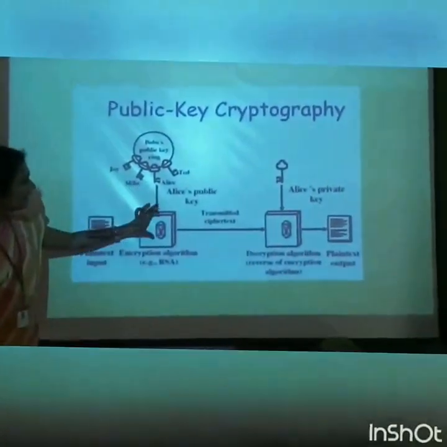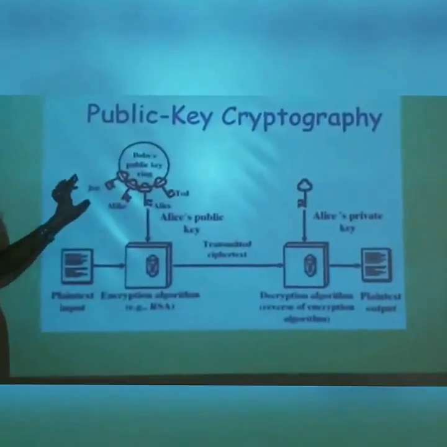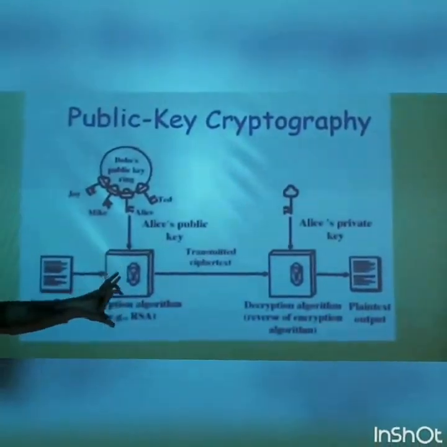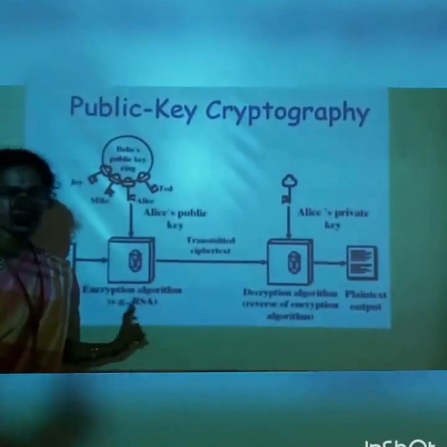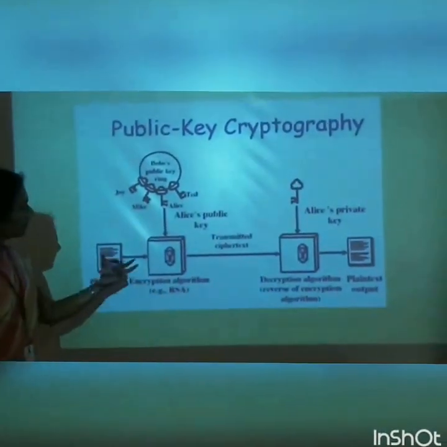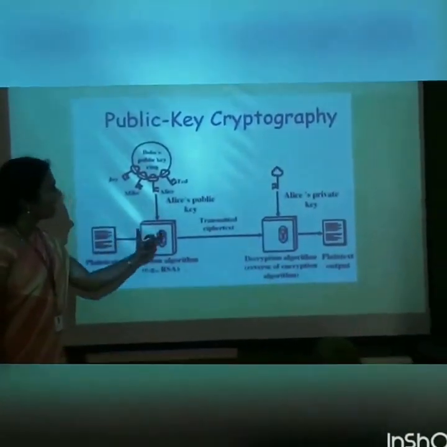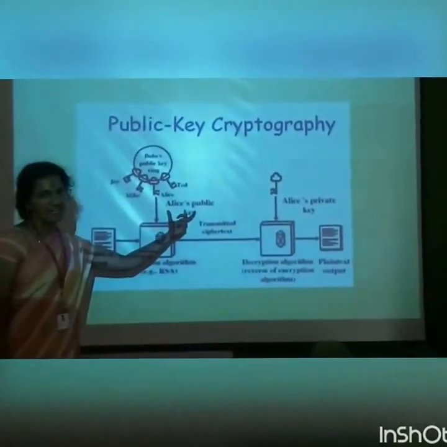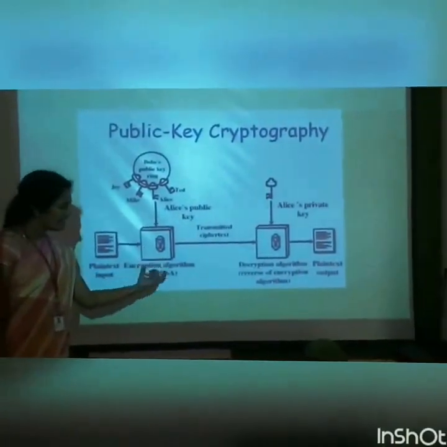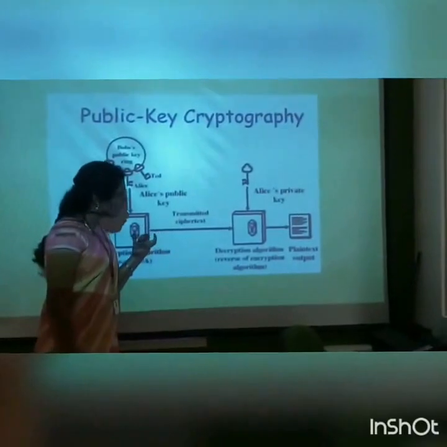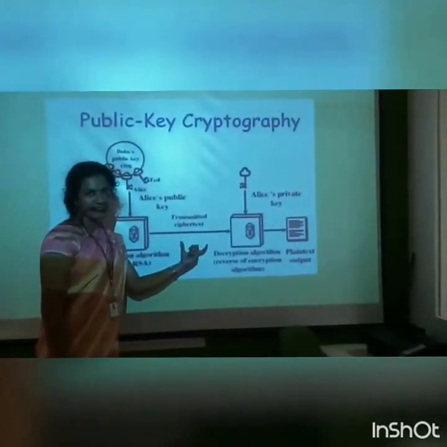So the thing here is, you have a set of keys, and all these keys are public keys. What is a public key? It is known by all the users present in this communication. So I am going to encrypt the plain text along with Alice's public key. We have taken only the person Alice. This encoded data we will call the ciphertext.